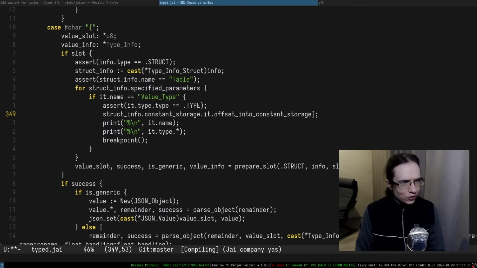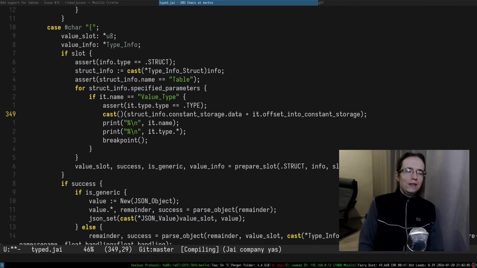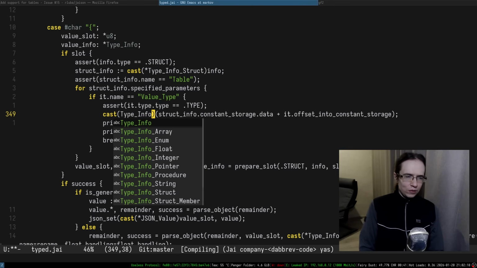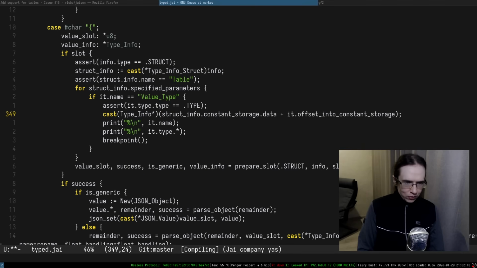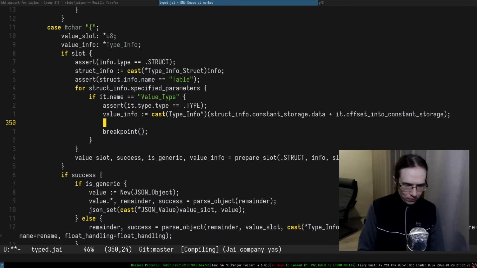It's an array. I can just take the data, add offset, and it gives me the pointer to the bytes, which I can then cast. I know that it's a type, so that means it's a type info. All right, it's a type info, and that is essentially the value info. That's the value info, and I want to print that value info. So value info, like so. All right, so that should be it.